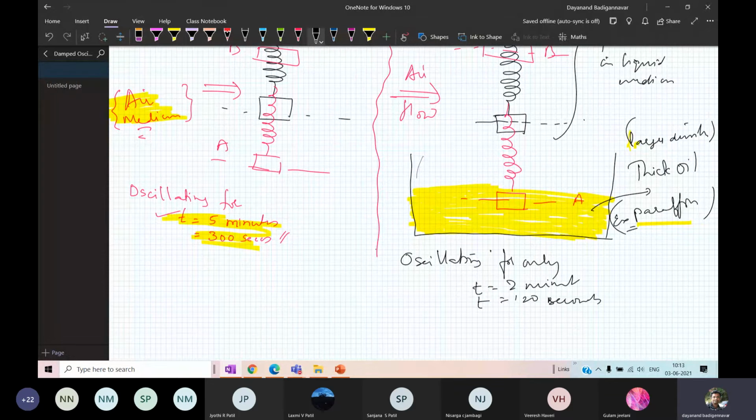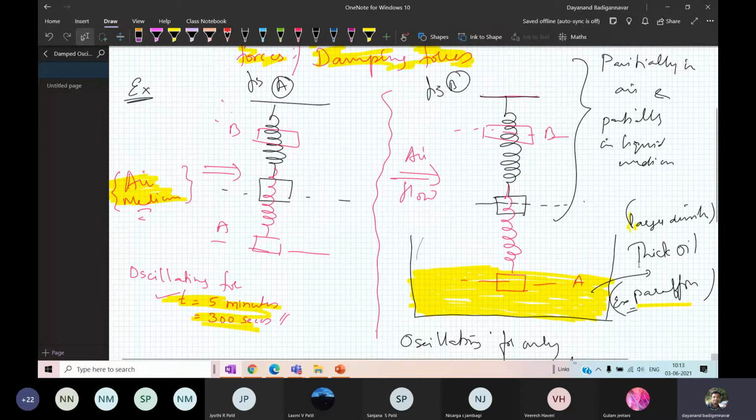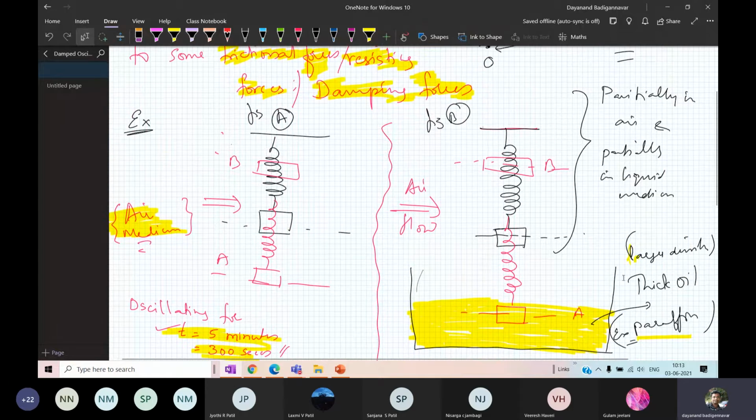Why? Because whenever I have this liquid medium, the spring mass system will face a lot of friction or damping. So we have added one more damping system to it.